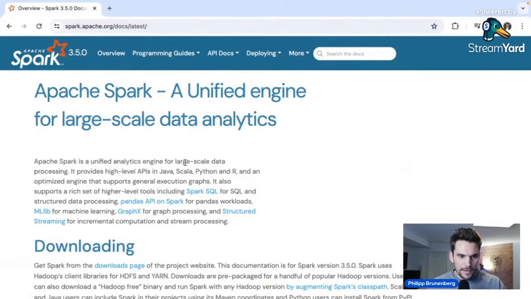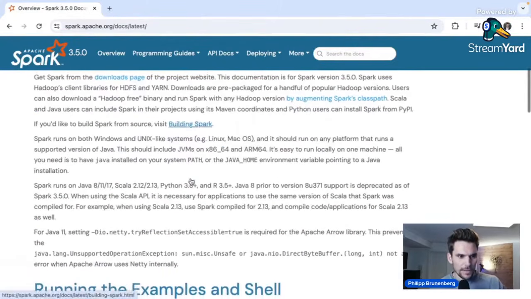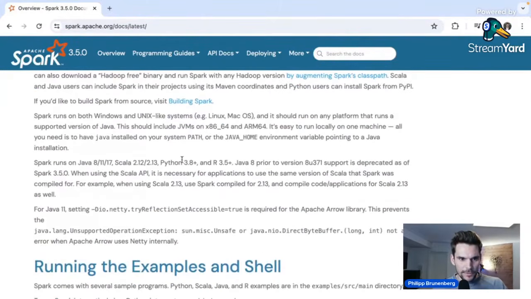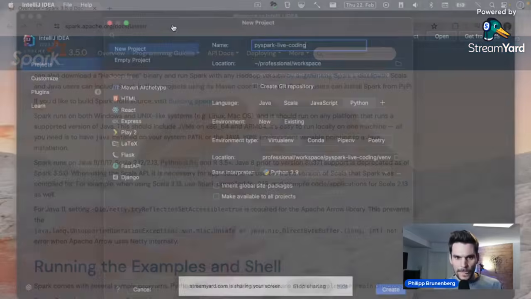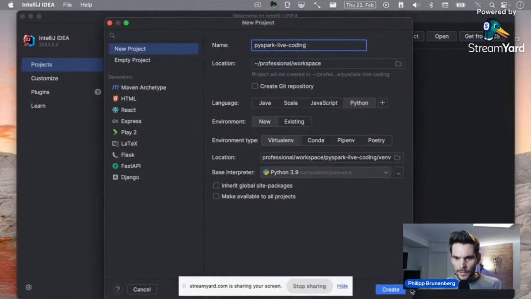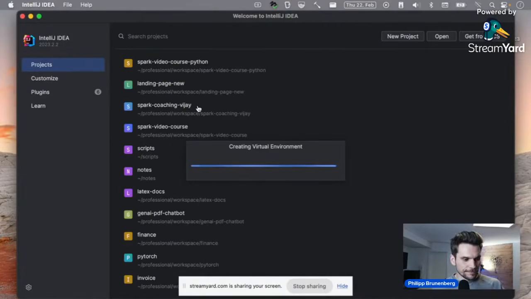And here we can see under the section downloading that Spark actually runs with Python 3.8 or newer, and therefore we are going to use 3.9. So that's a very good source of information about Apache Spark. It's actually the official documentation, and you know how to find this information now. So I'm going to use 3.9 and create a new project.